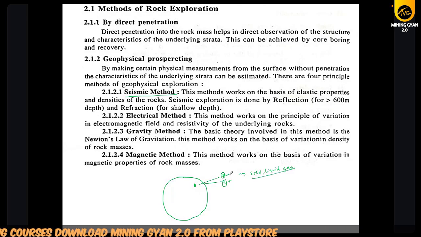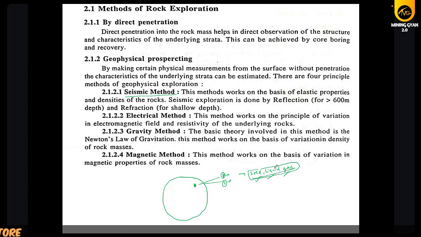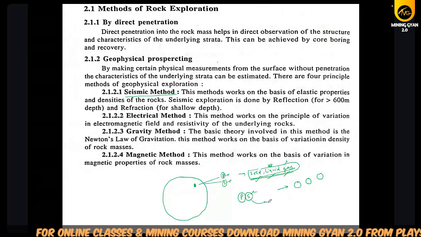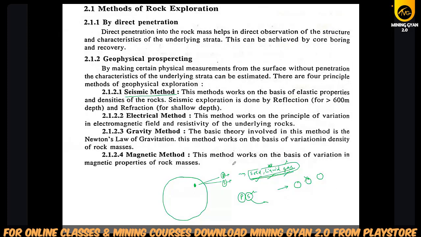Of these two, one will travel through all the materials, solid, liquid and gas, and the other cannot pass through liquids and gas. What I want to say is that of the two types of waves, one will pass through solid material, liquid material and gas material, but one will not pass through one of these materials.